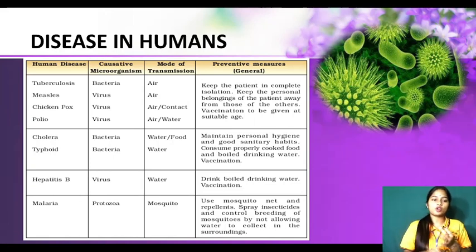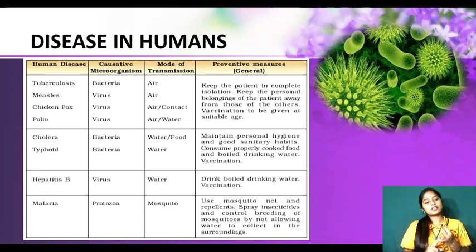Same thing, chicken pox, it is caused by a virus, as I have shown you in the diagram. How is it transmitted? It is transmitted through air and contact. So we should avoid that person who is suffering from this disease, and after that we can take the vaccination. Okay. The next one is polio. Which is the causative organism? Virus. It spreads through a virus, and by which medium? Air or water. So we must avoid the person who has this, and we should take the vaccine. Nowadays children are provided with polio drops, right?